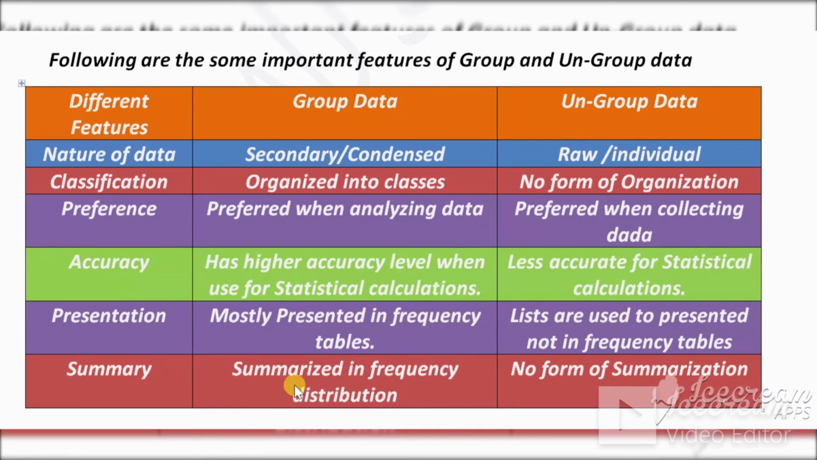The last one, summarize. Group data is summarized in a frequency distribution. So the frequency distribution summarizes the grouped data, or the contents of the data become summarized with frequency. Ungrouped data will never be summarized. So there is no form of summarization for ungrouped data. This is the different feature for grouped and ungrouped data.